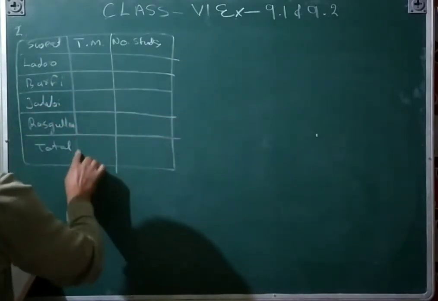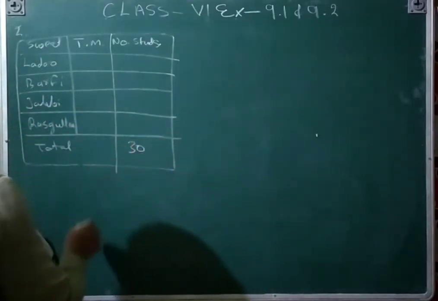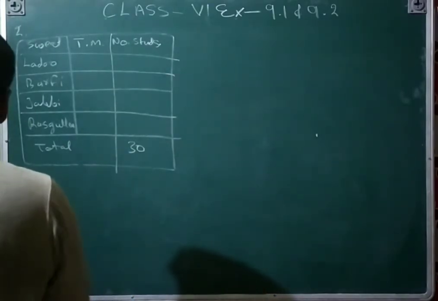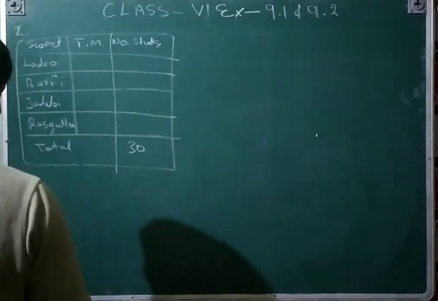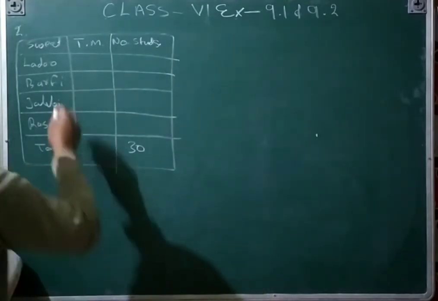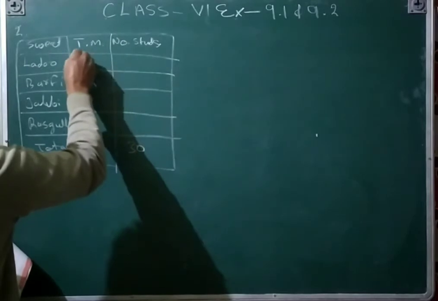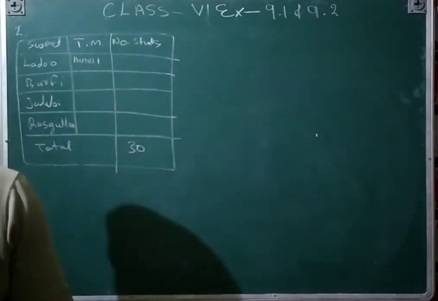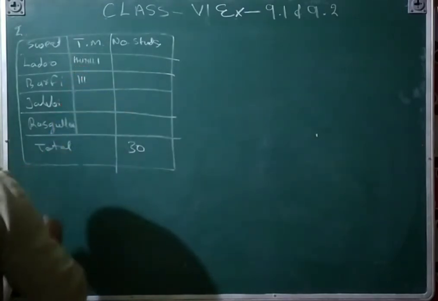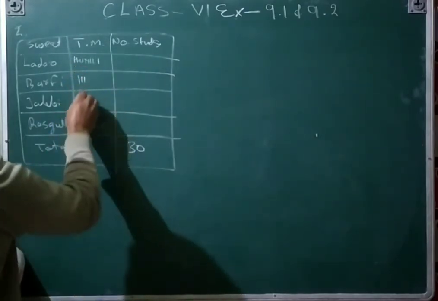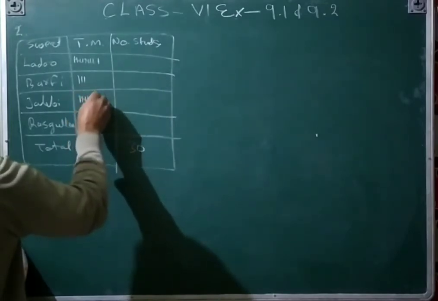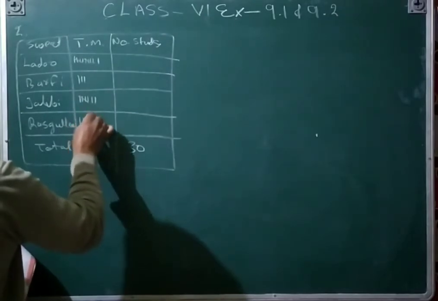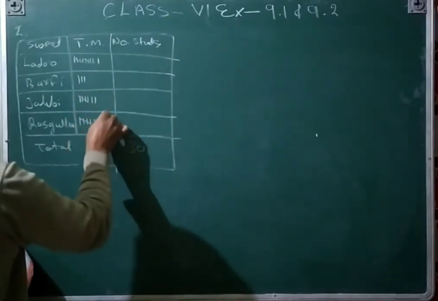And then total, you know, is given as 30. How many times has laddu come? That is 11 times: 1 2 3 4 5 6 7 8 9 10 11. Barfi has come only 3 times, jalebi 7 times, and rasgulla 9 times.